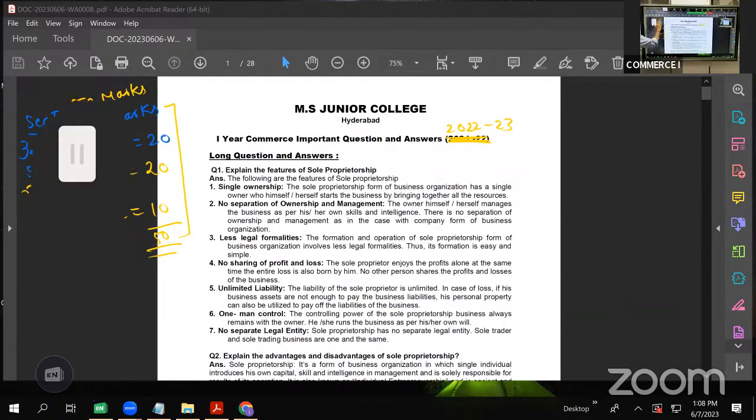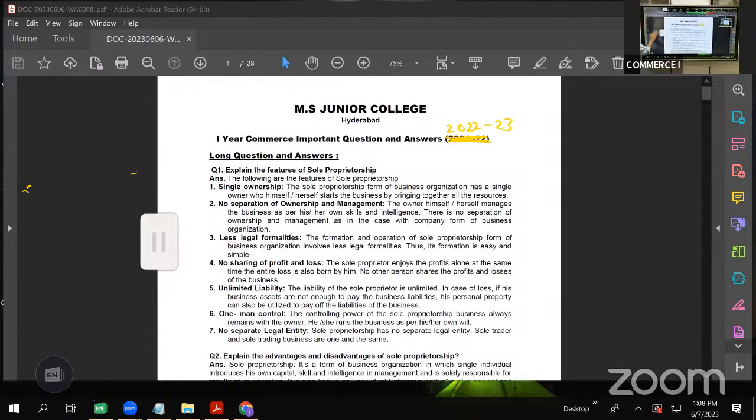The very first important and mostly asked question is, what is sole proprietorship and what are its features, advantages and disadvantages? One of these will be asked for sure. So let us begin with the first question. What is a sole proprietor?